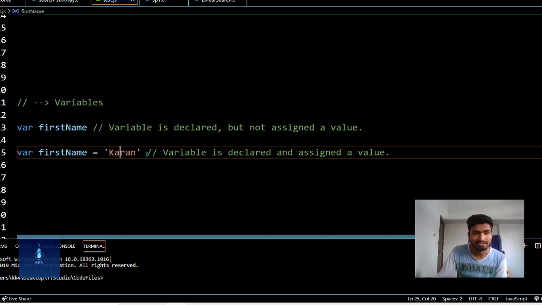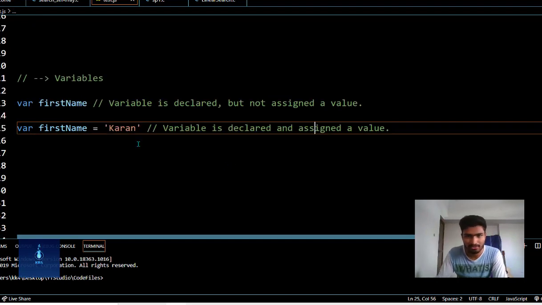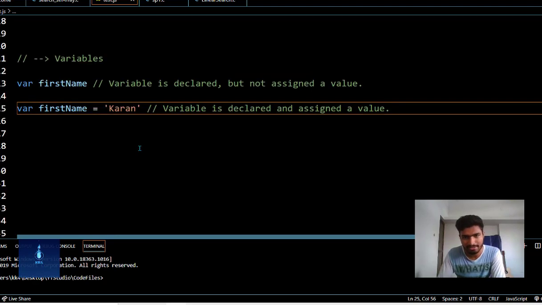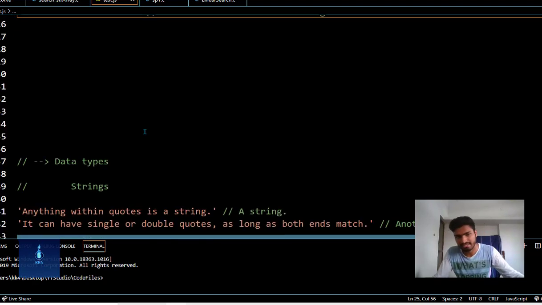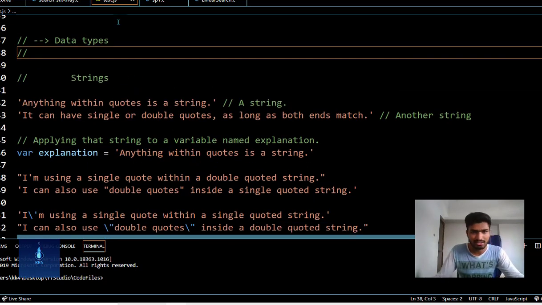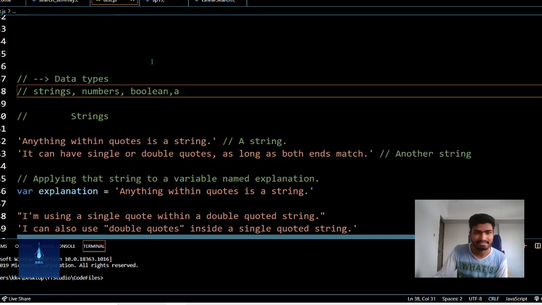A single equal sign is used to assign a value. In the above example, the value Karan is assigned to the variable firstName. A semicolon ends a JavaScript statement, like a period ends a sentence. Now we'll see what data types are. JavaScript data types include strings, numbers, booleans, undefined, null, and objects. Okay, these are six types.